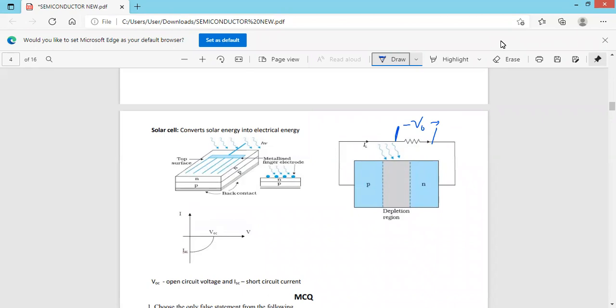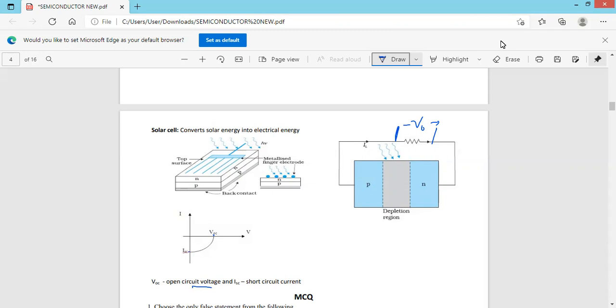And this is the IV characteristic of the solar cell, and this is called the open circuit voltage. When the circuit is open, the voltage is large, but the current is zero. The circuit is open, so current will not flow. That is called open circuit voltage.